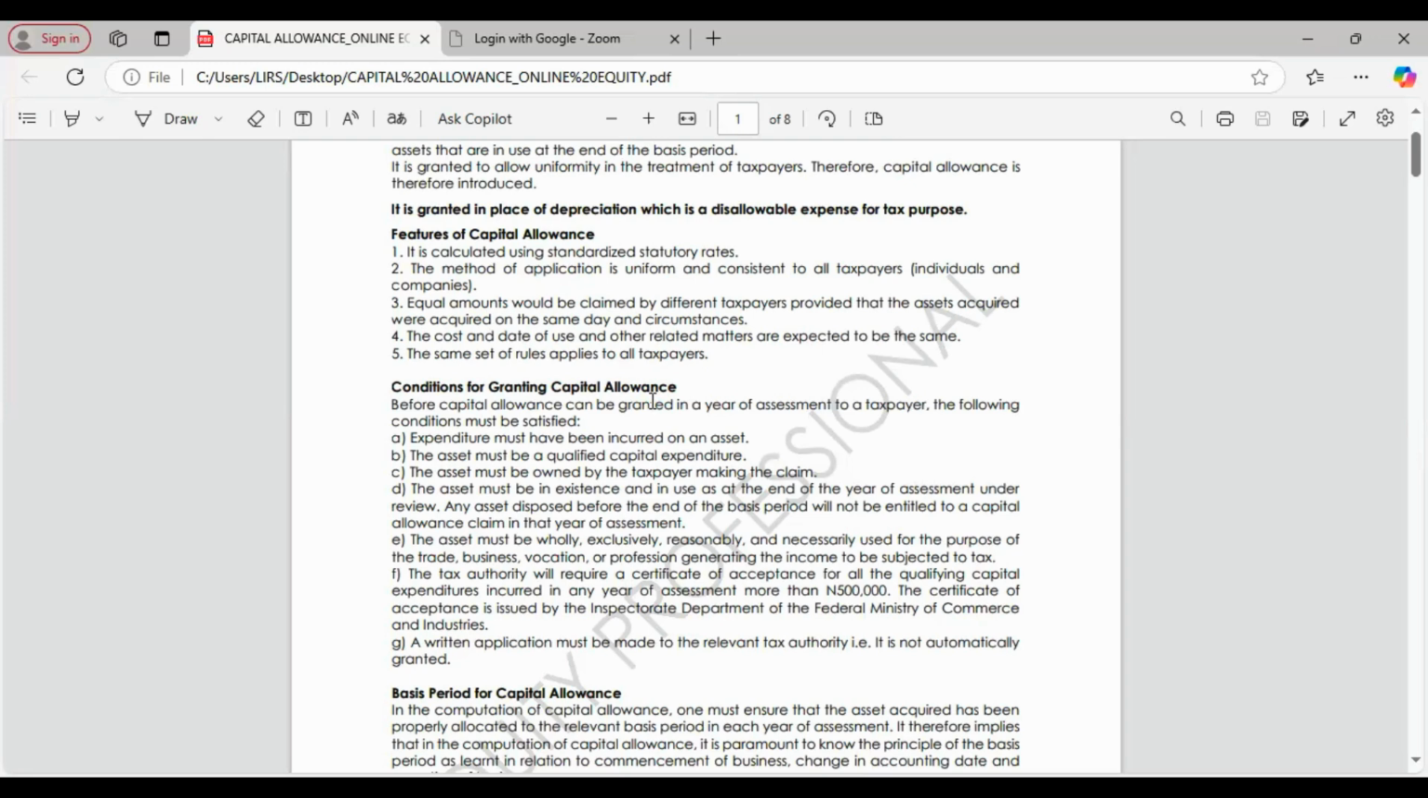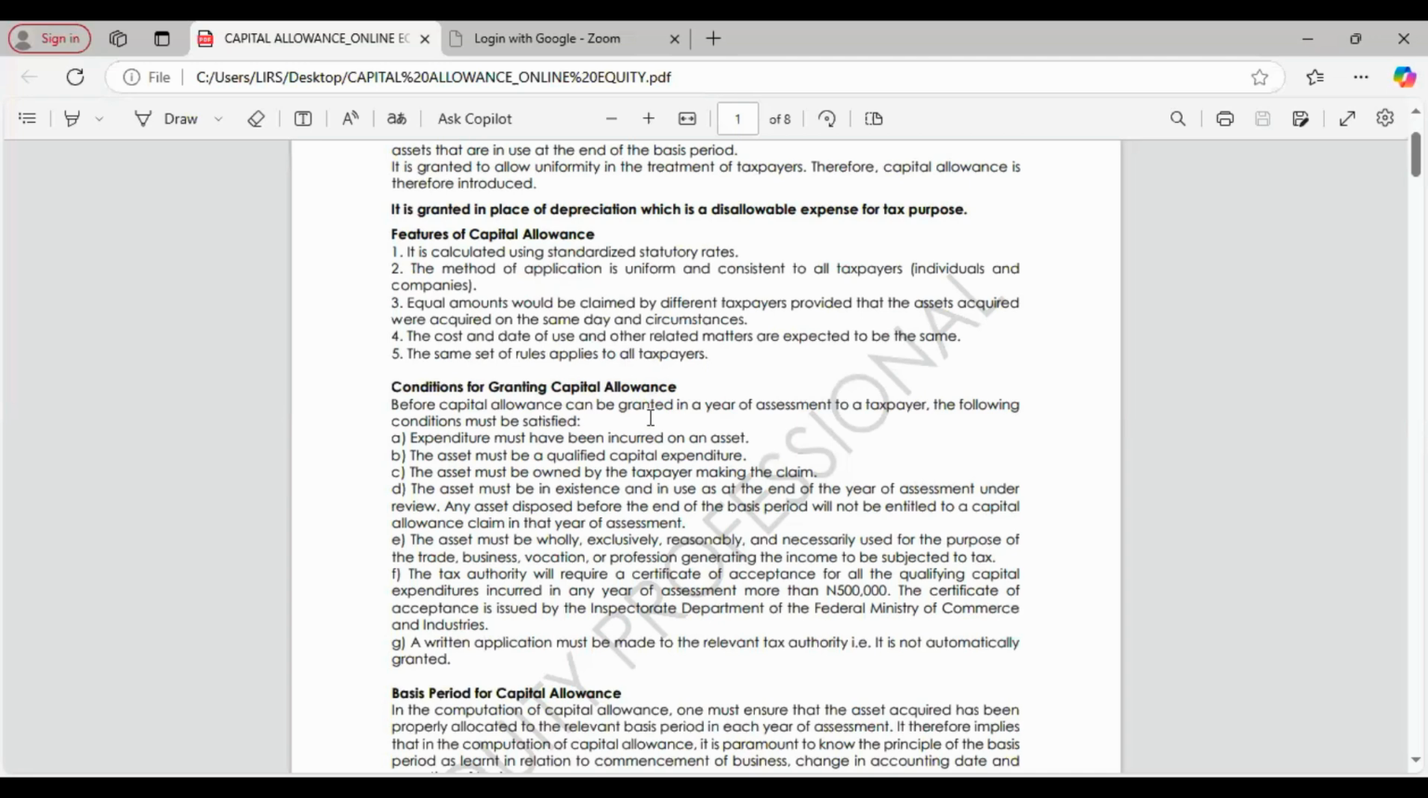The asset must be owned by the taxpayer making the claim. For you to claim capital allowance, you must be the owner of the asset. The ownership must not be something that you rented for the purpose of the business, because after renting it, you are going to return it. So the owner of the asset will still claim it for capital allowance, which means it will become double. So you must be the owner.